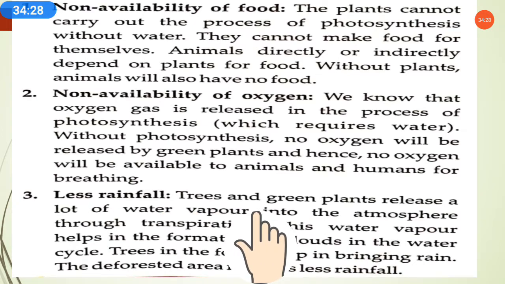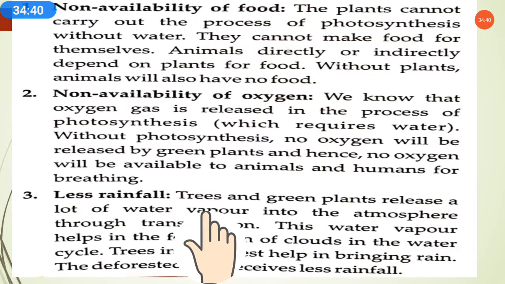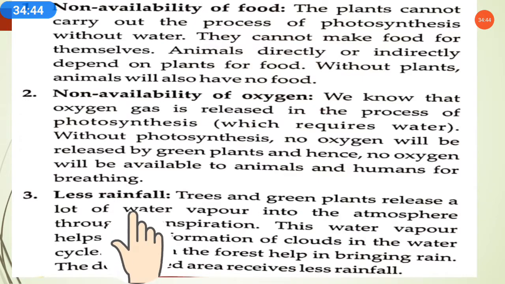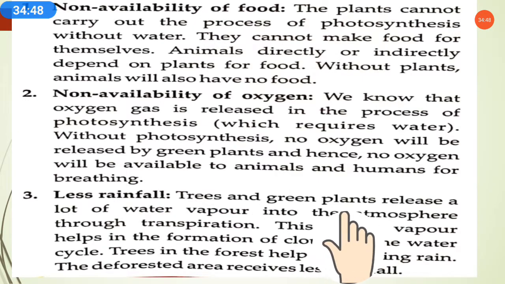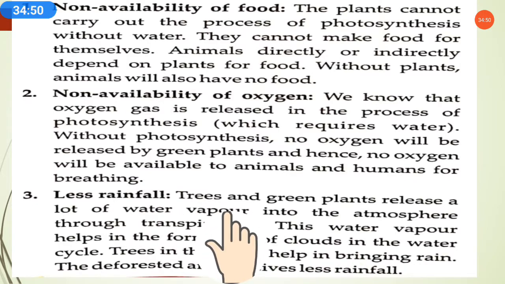Normally water gets evaporated due to heat, and we call this evaporation. Due to the heat, water also evaporates from the body of green plants, and we call this transpiration. This water vapor helps in the formation of clouds in the water cycle.